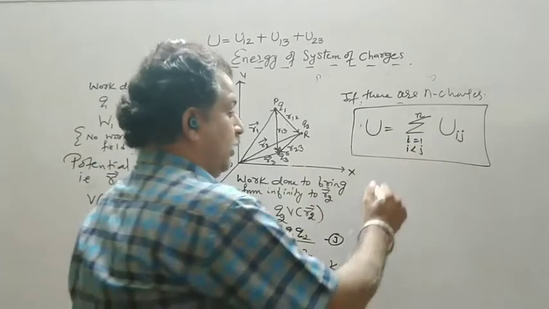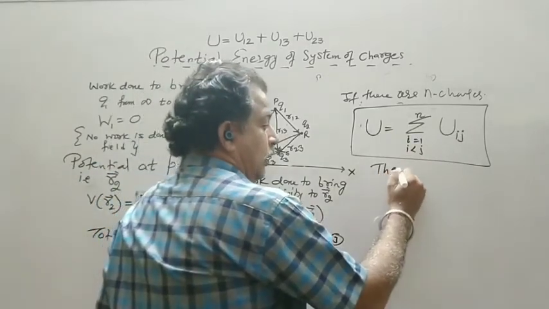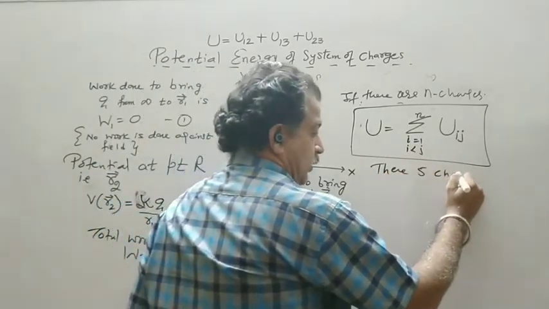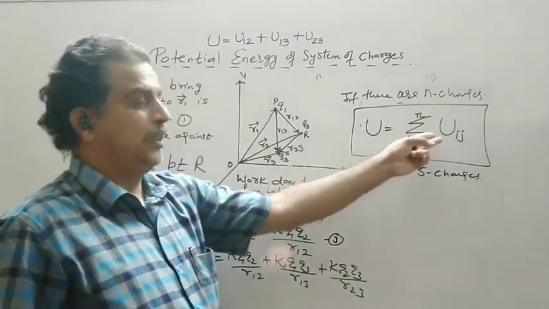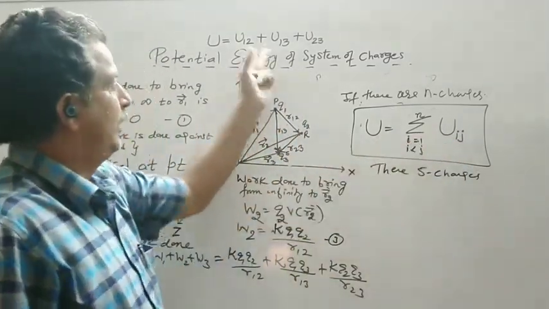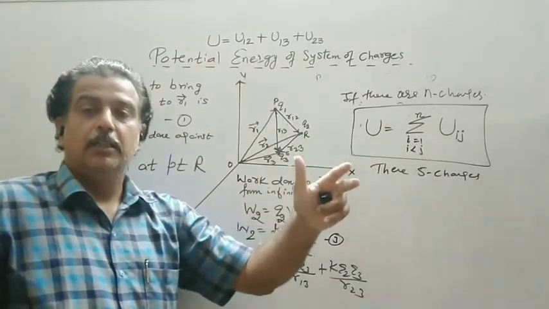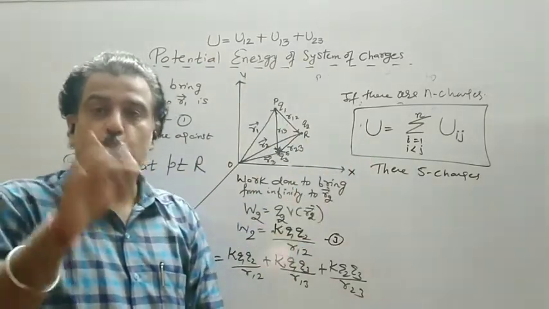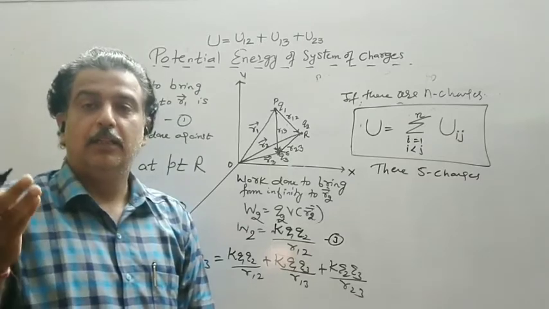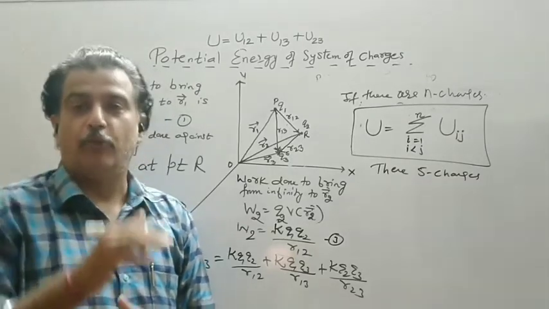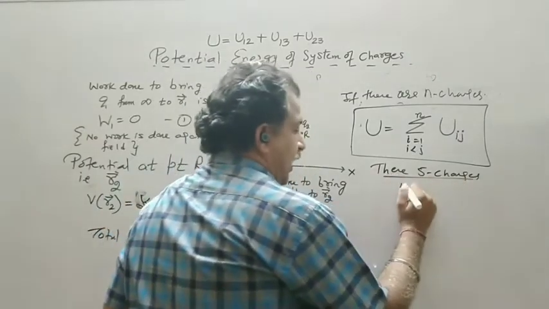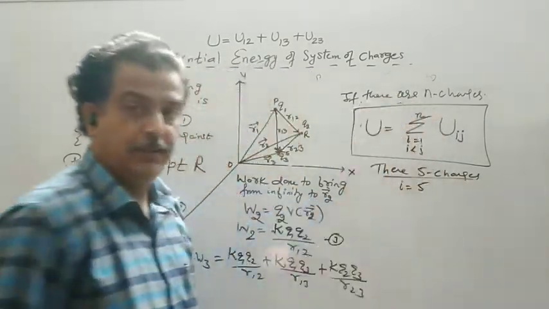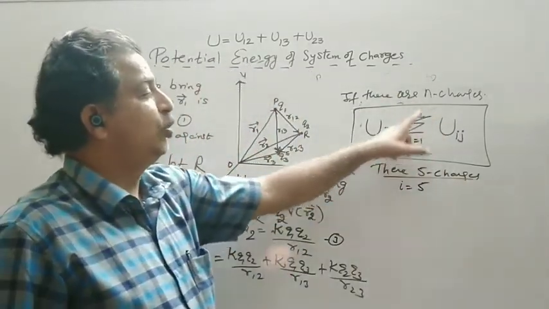Now if I say there are 5 charges, instead of using this formula, directly we keep 5 charges. So against 1: 2, 3, 4, then against 2: 3, 4, like this you can find out. Or if there are 5 charges, n is equal to 5, and i is running from 1 to 5.